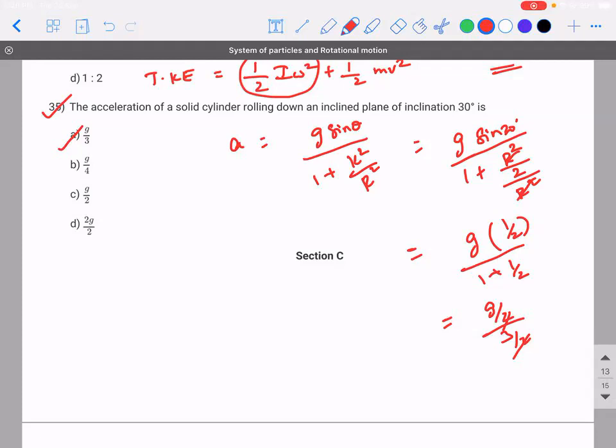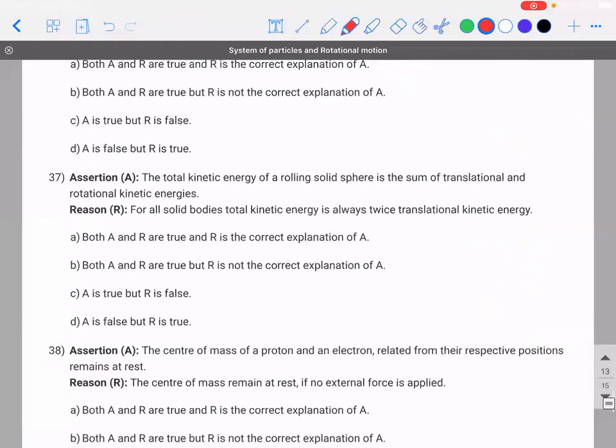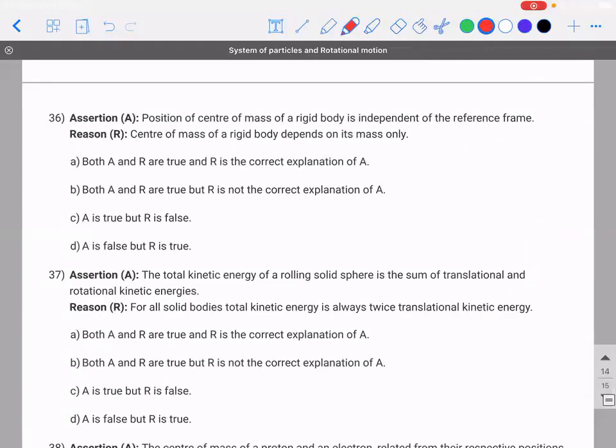I think we are done with MCQs. We'll do some problems that are based on assertion reason. This might be slightly tricky. Let's try to answer it. Position of center of mass of rigid body is independent of the reference frame. Is that right?